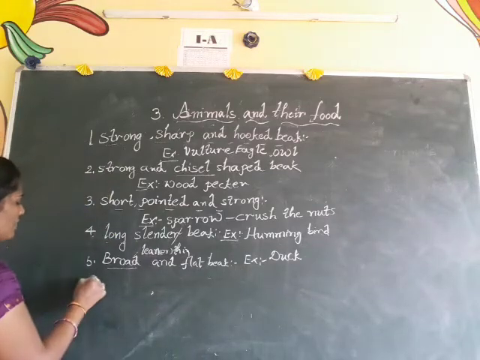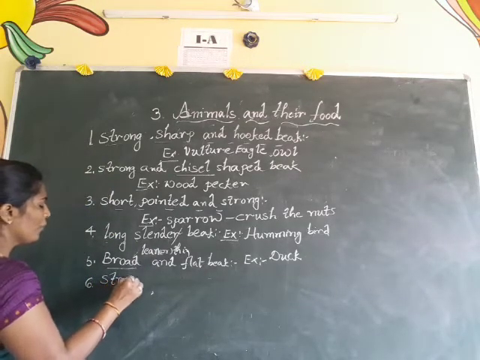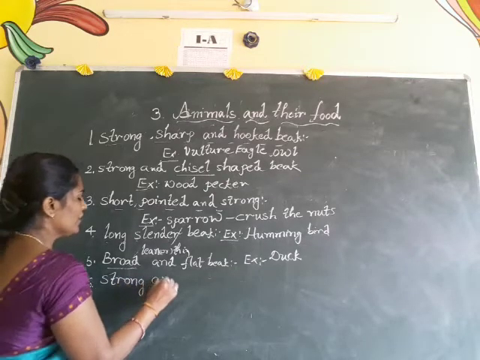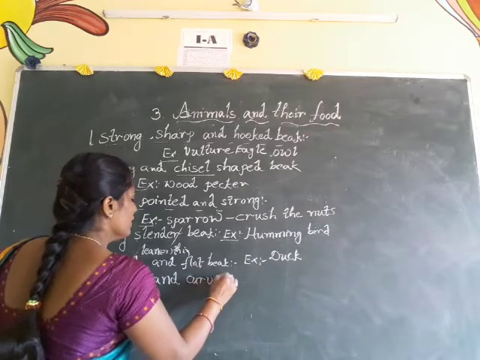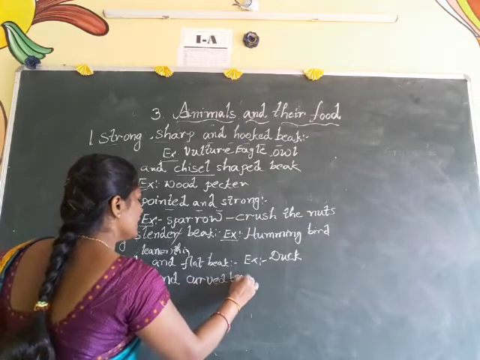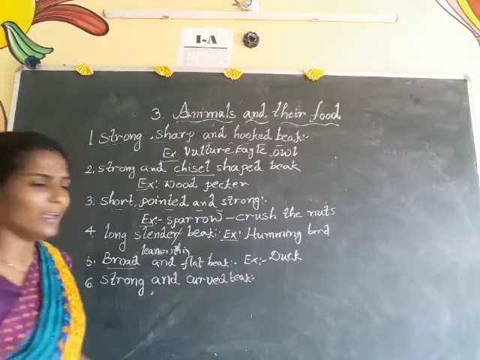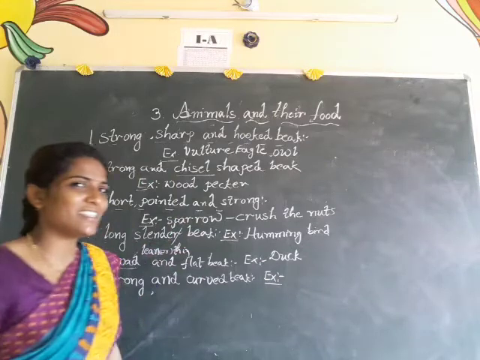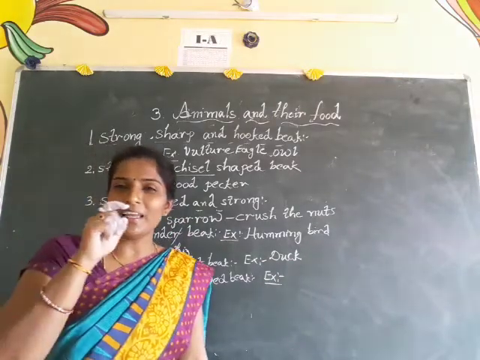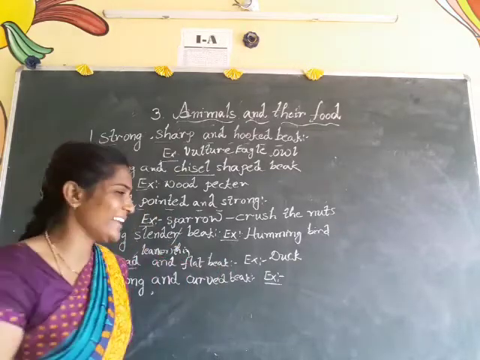Okay, and coming to the sixth one, strong and curved beak. Strong and curved beak. So do you know, children, did you ever see which type of birds have this strong and curved beak? For example, come on, say our favorite bird that is green in color, its beak is red in color. What is that? Come on, say yes, parrot.